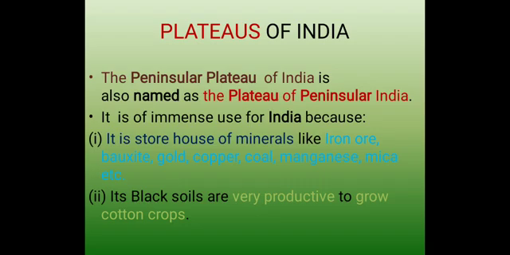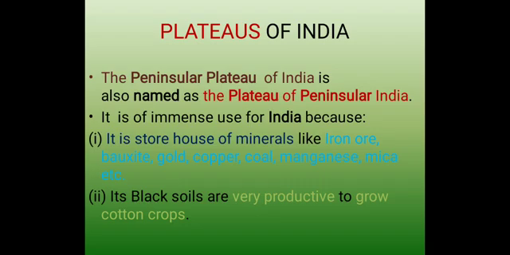What is a peninsula? A peninsula is a landform which is surrounded on three sides by a water body, and our southern part of India is surrounded by three water bodies. Which are those? Bay of Bengal, Arabian Sea, and Indian Ocean.